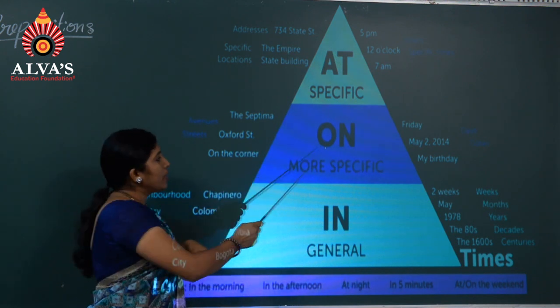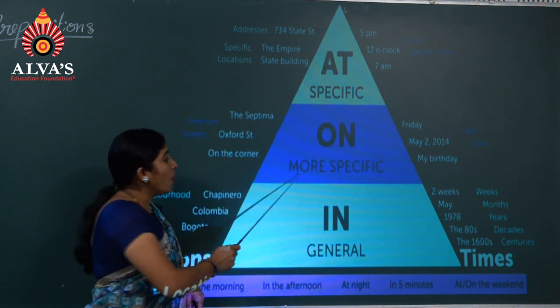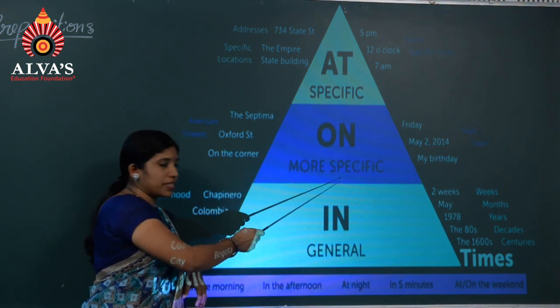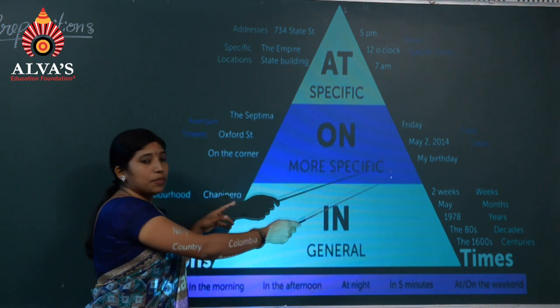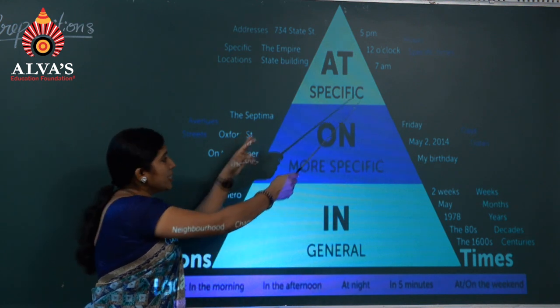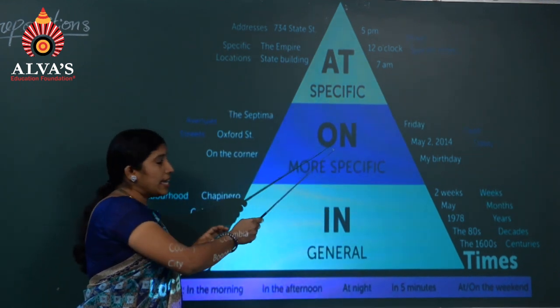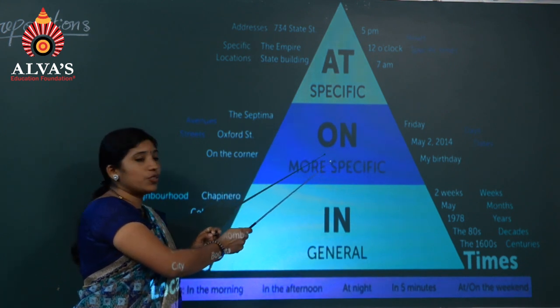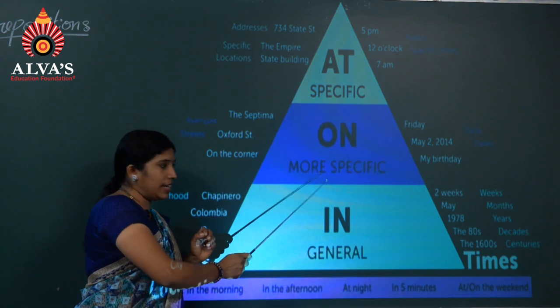Next, look at on, more specific. Compared to the first part, this is more specific. Here the lines became wider. Like this second part, on can be used to refer to a day or a date.